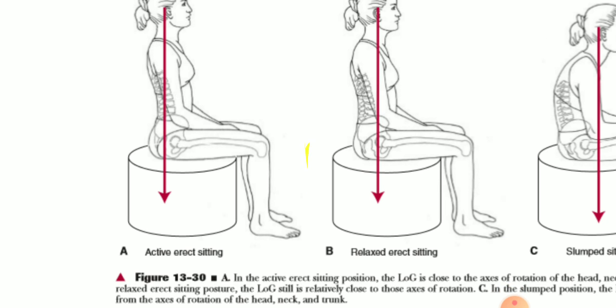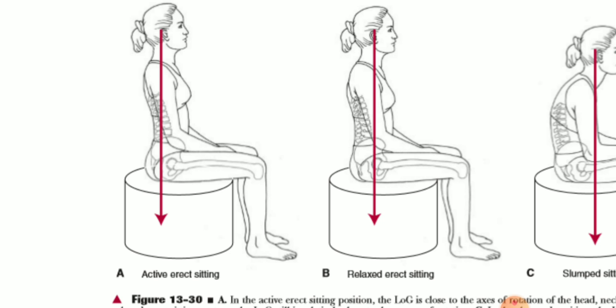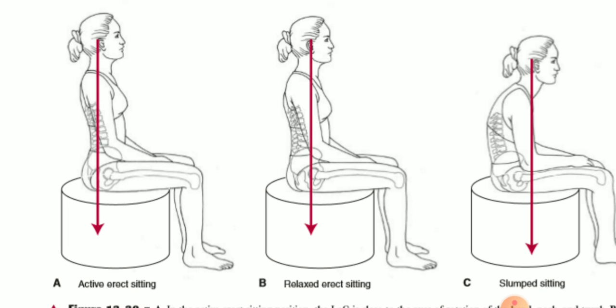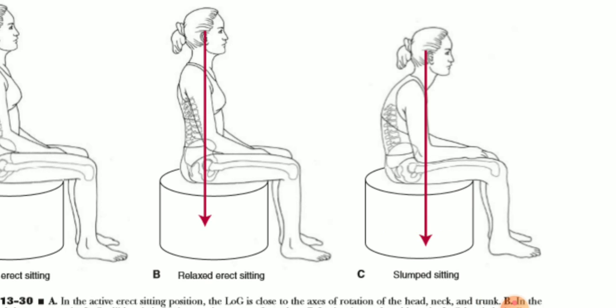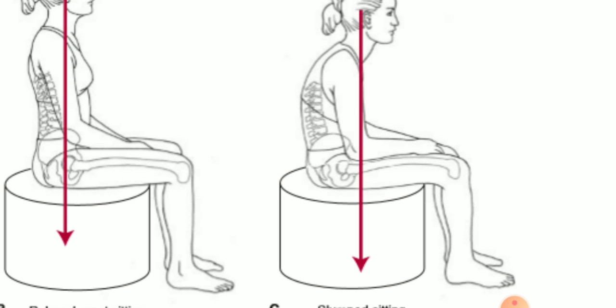So in this first one, active erect sitting, the line of gravity is approximately passing through the head and the cervical, thoracic and the lumbar spine. So in this active erect sitting posture, the muscle activities are minimized. But relaxed erect sitting is also somewhat similar to the active erect sitting, with a near normal line of gravity which is passing through the head, cervical, lumbar and thorax region. But when it comes to the slump sitting, so this is the slump sitting.